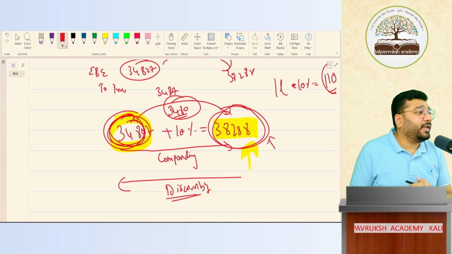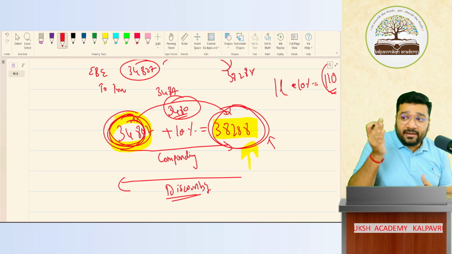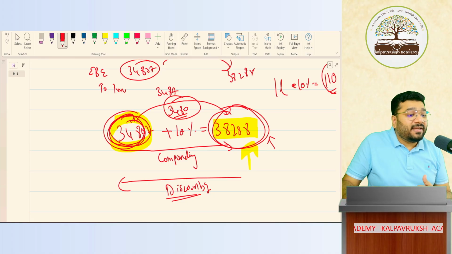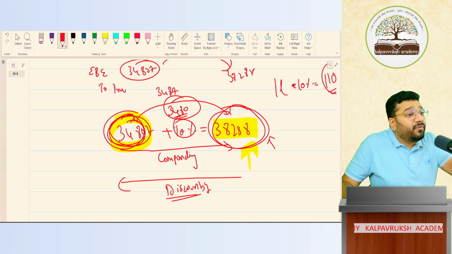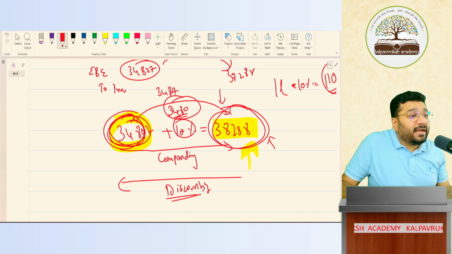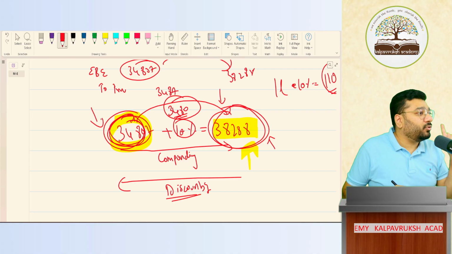Understood? Why do we do discounting? We get the discounted value so that we are encouraged to invest. So whatever is the inflation amount, we are absolving it. We are recovering it by investing. Okay, not okay? So when I do discounting, I don't create the provision at the higher amount. I create the provision at the true and fair amount. Got it? Not got it?